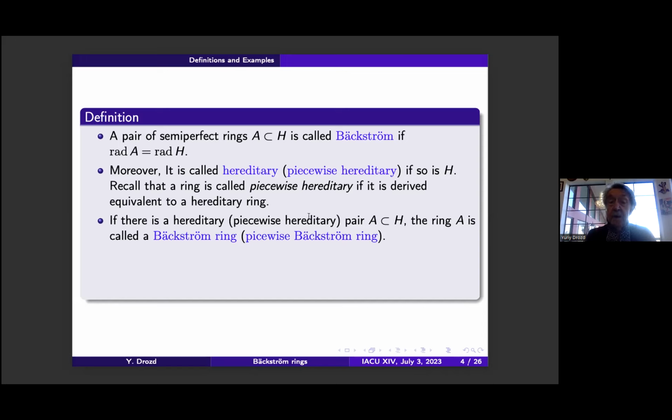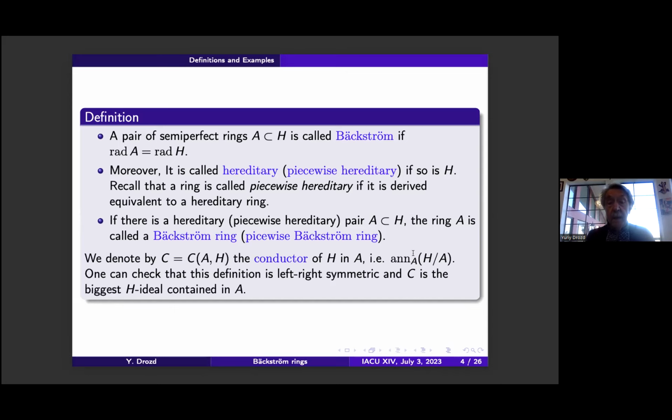If there is a hereditary pair A, H, then the ring A is called Backström ring. Correspondingly, if this pair is piecewise hereditary, piecewise Backström ring. By C, or C(A,H), I denote the conductor of H and A, the annihilator of the quotient. One can easily check that this definition is left-right symmetric, so it doesn't matter whether we consider this quotient as a right module or a left module. And C is the biggest H-ideal contained in A.